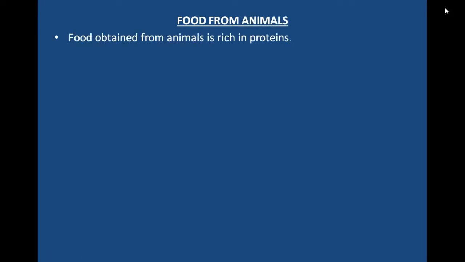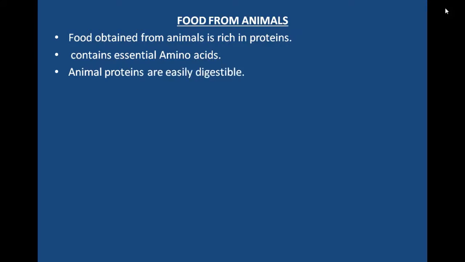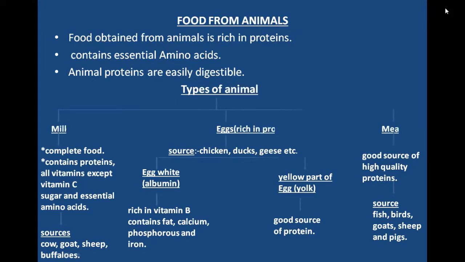Food from animals. Food obtained from animals is rich in proteins. It contains essential amino acids. Animal proteins are easily digestible. Types of animal food. There are 3 types of animal food.